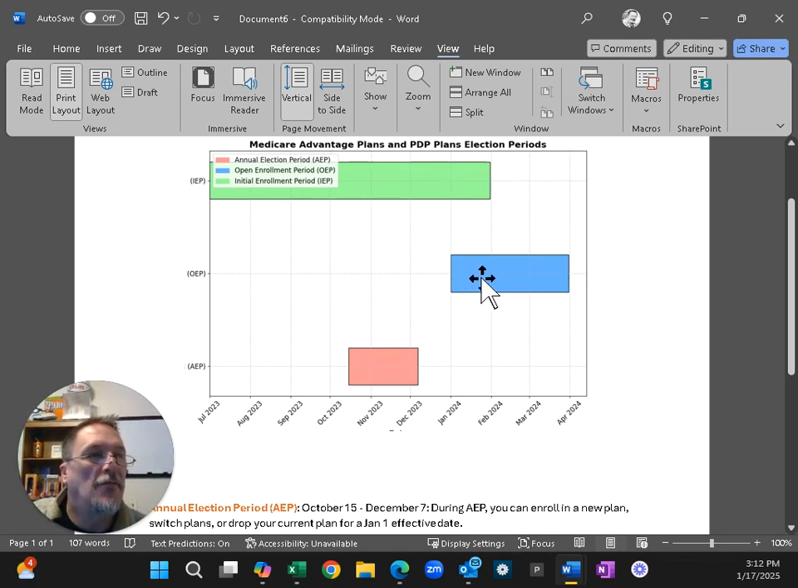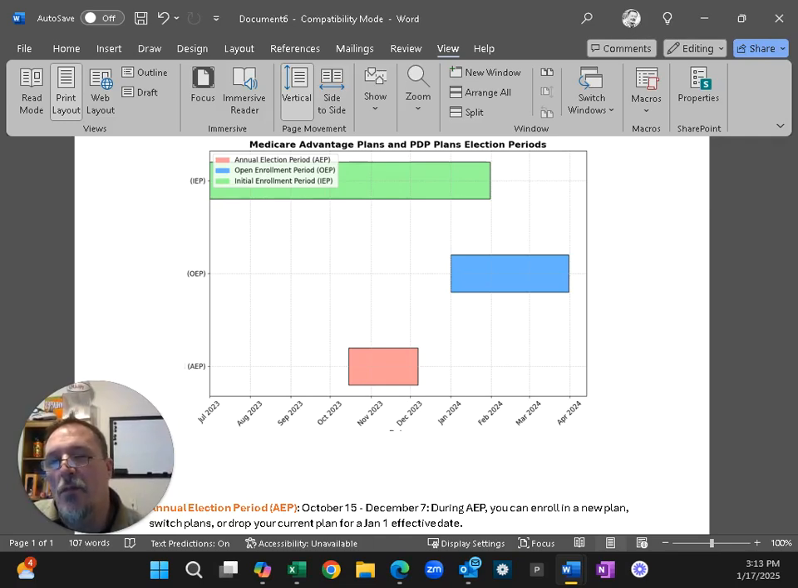Any applications that you do during this period will take place the first of the month following when you do them. So if you were to make a change using the OEP in January, then that change would go into effect February 1st, and so on and so forth.